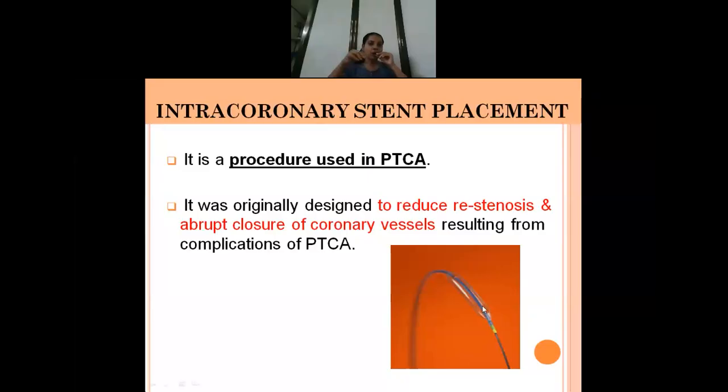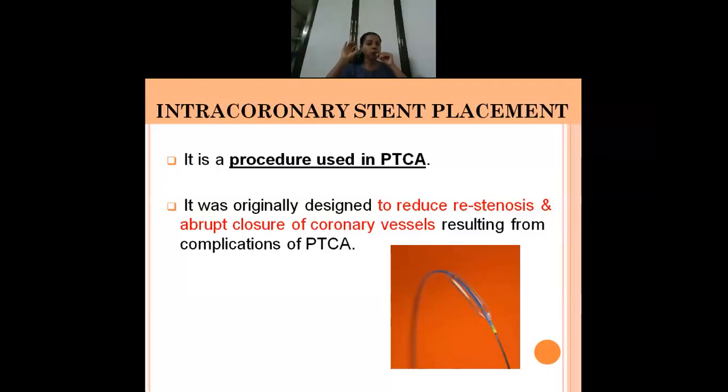Originally why we are using a stent is sometimes chances are there that once you have done balloon angioplasty, in that region only, again there can be a blockage. There can be chances of recurrence. So to prevent that, we are using the stents. Where there is a region of blockage, there only you are using the stent. So the procedure is the same. I'll explain it to you.